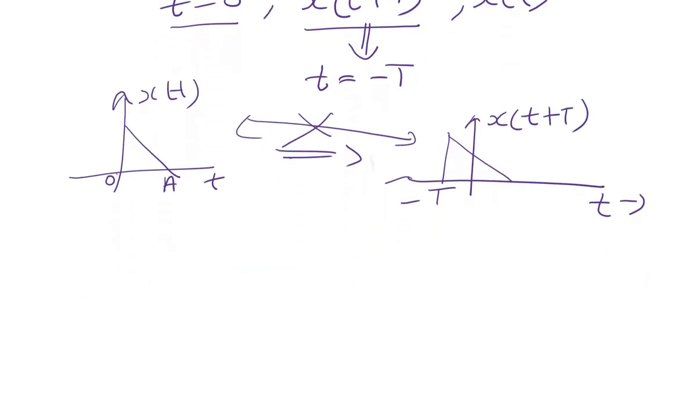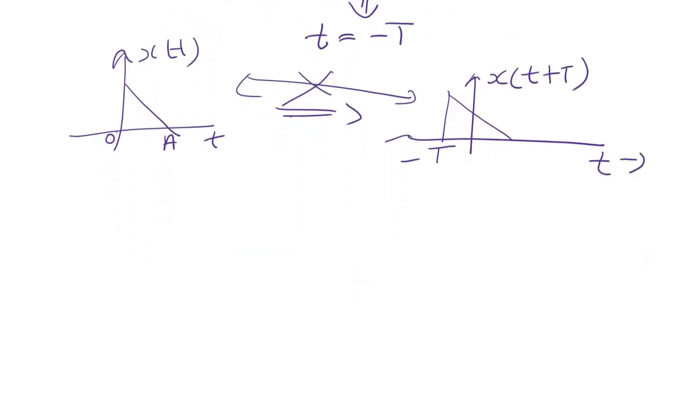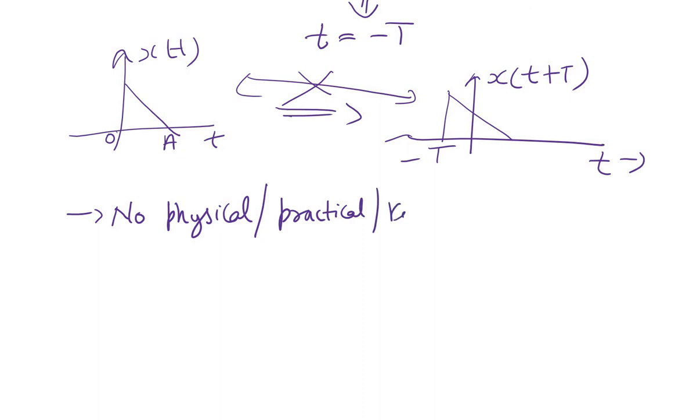It should also be noted over here that no physical signals are actually periodic signals. No physical, or you can say practical, real-time signals are ideally periodic, since they all begin at some time and cease to exist at a later point of time.